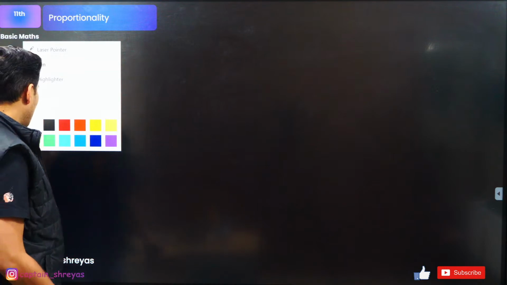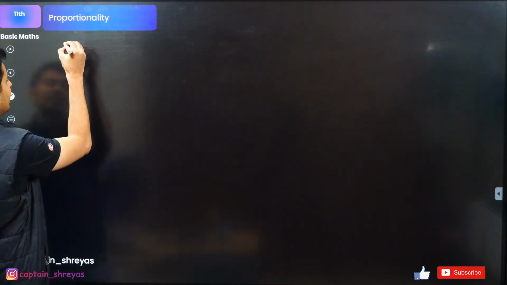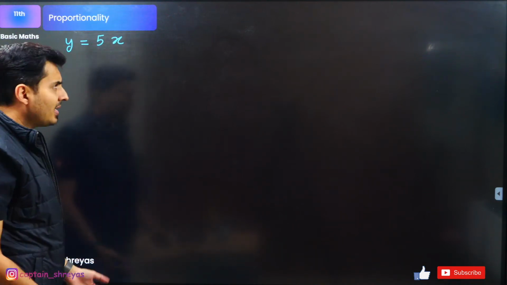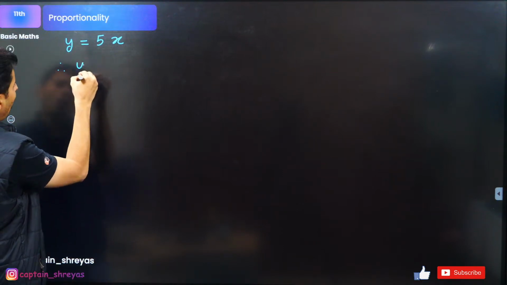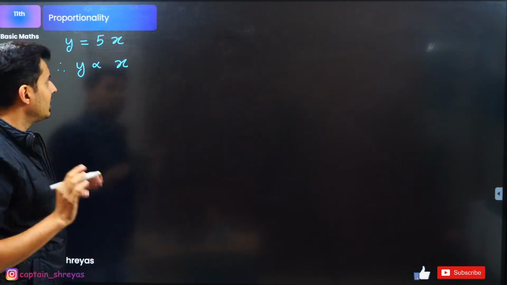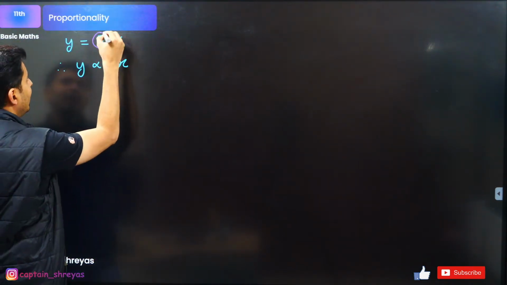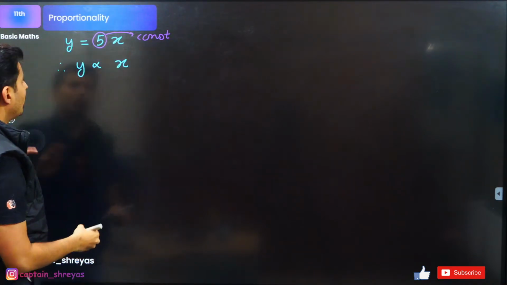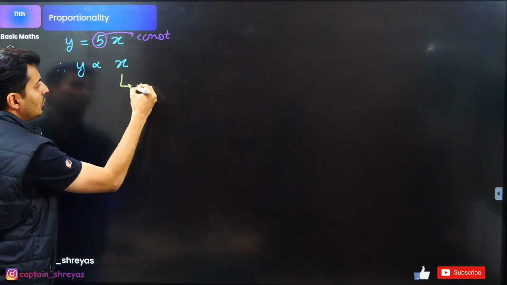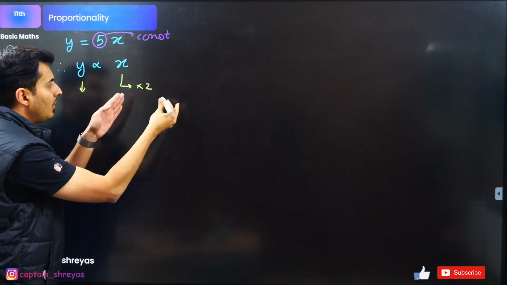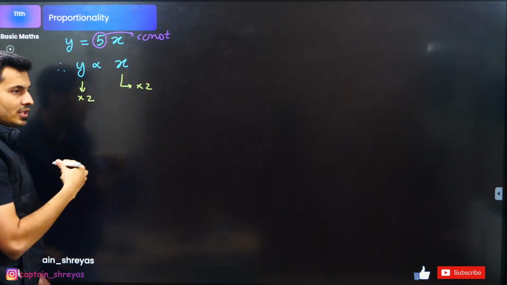So let's say, for example, guys, I have a question like this. Say y is basically 5x. The moment I say y is 5x, that also means y is directly proportional to x. 5 is just a constant of proportionality. So now, if I say x is made 2 times, how many times will y be made? If x is doubled, obviously y will also increase 2 times.